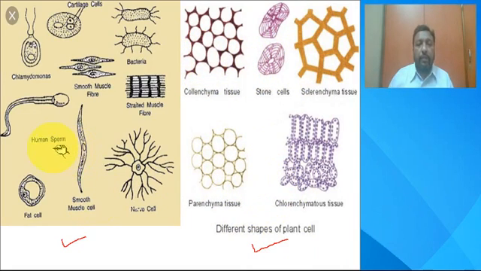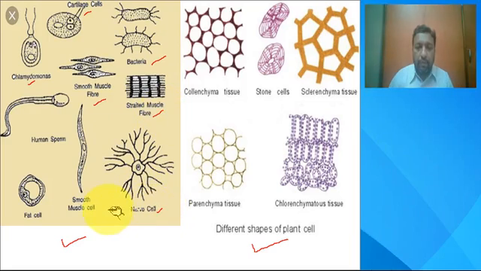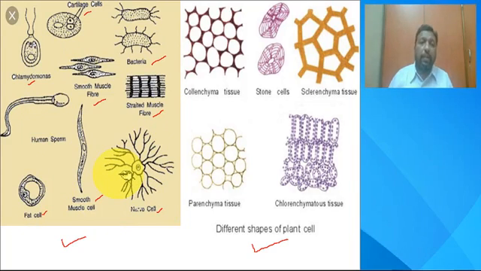You can see a Chlamydomonas, cartilage cells, a bacterial cell, smooth muscle fiber cells, striated muscle fiber cells, nerve cells, and fat cells. All are not of the same shape; there is a huge variation depending on the type of tissue or the type of organ in which these are present.